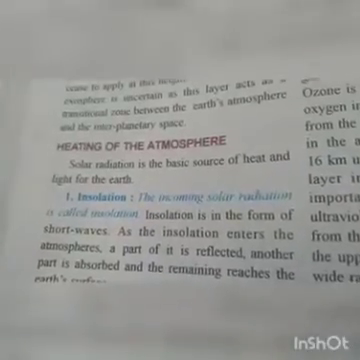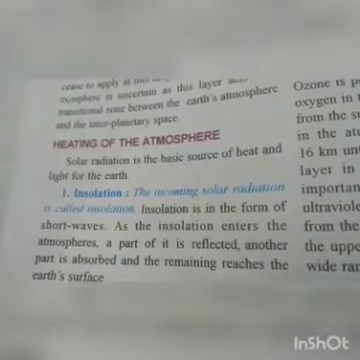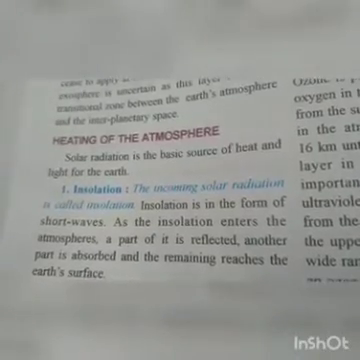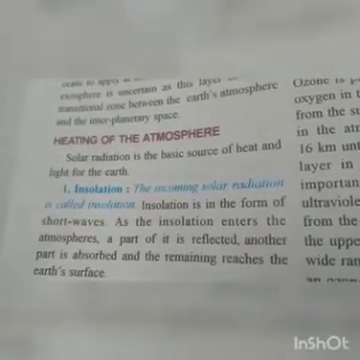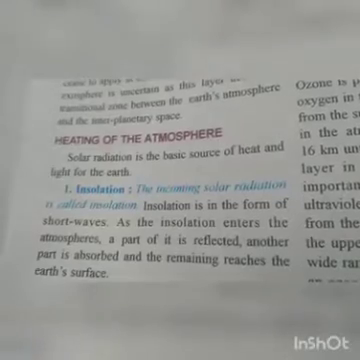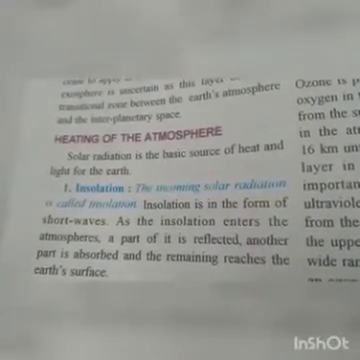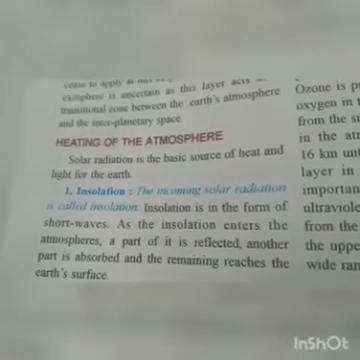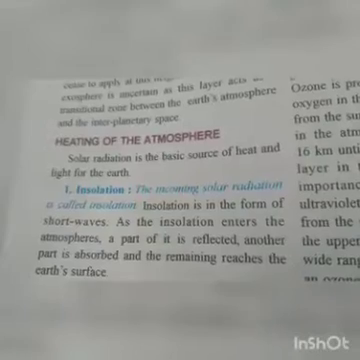Heating of the atmosphere. Solar radiation is the basic source of heat and light for the Earth. We know that the Earth does not have its own light, and it gets heated up and gets light from the sun. So that's the solar radiation. Solar radiation is the basic source of heat and light on the Earth.